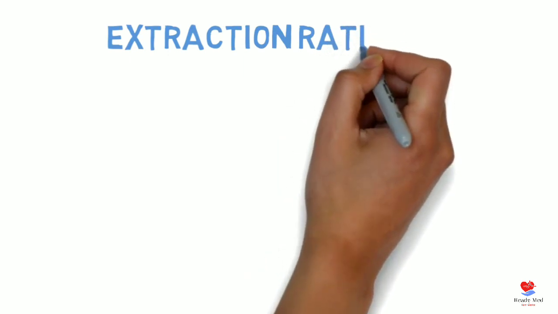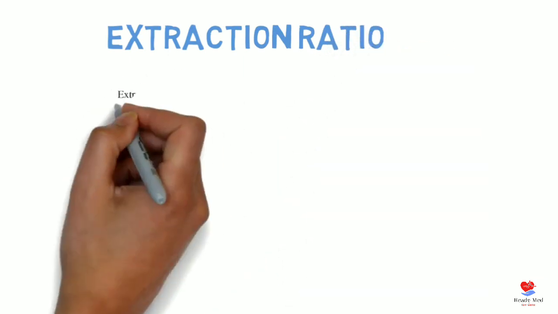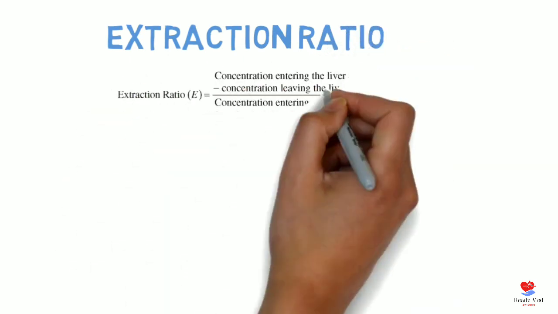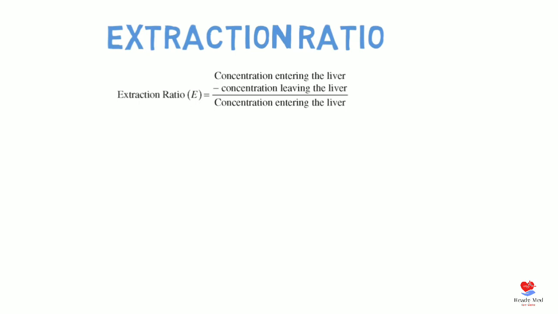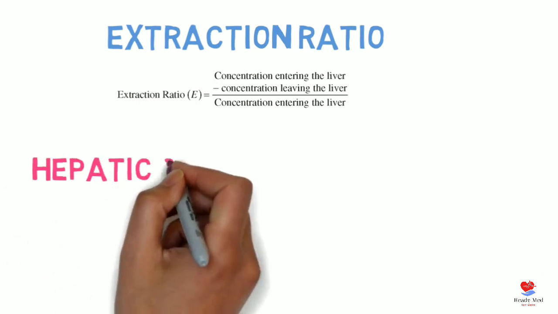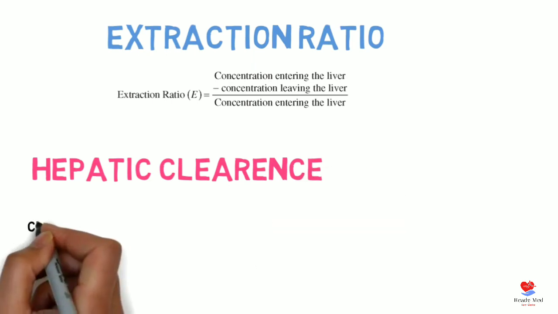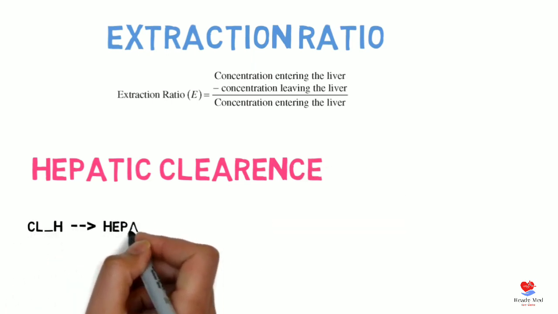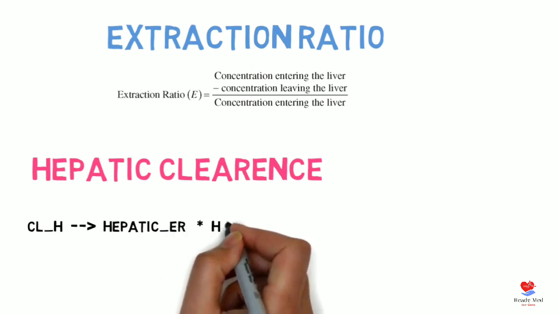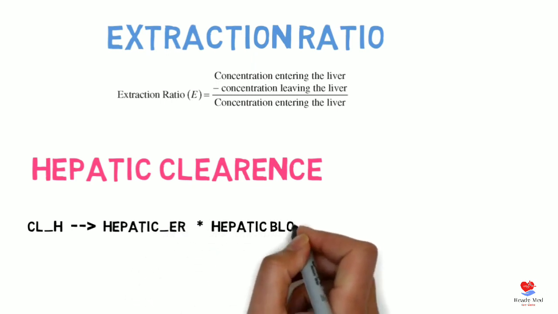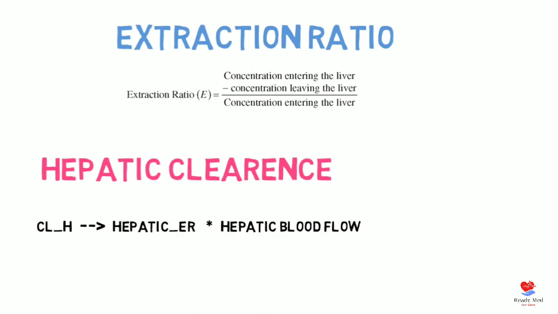Extraction ratio is a kind of phenomenon. It depends upon the concentration entering the liver minus the concentration leaving the liver, divided by the concentration entering the liver. Hepatic clearance has a formula: hepatic extraction ratio multiplied by the hepatic blood flow.